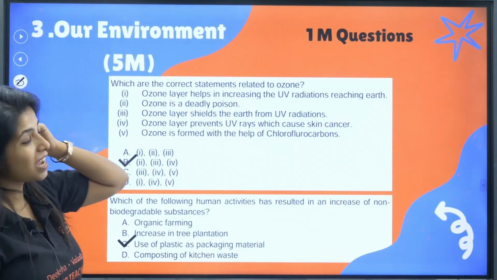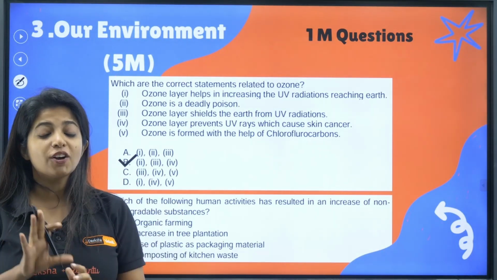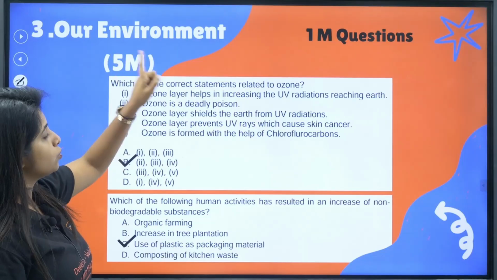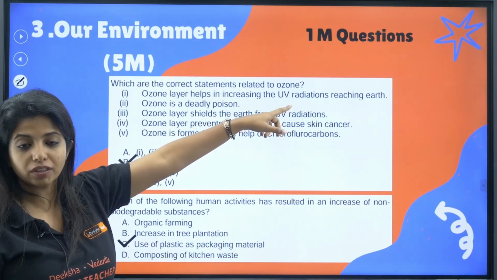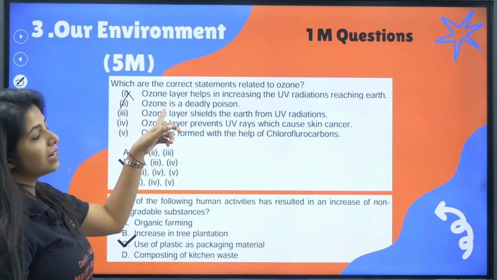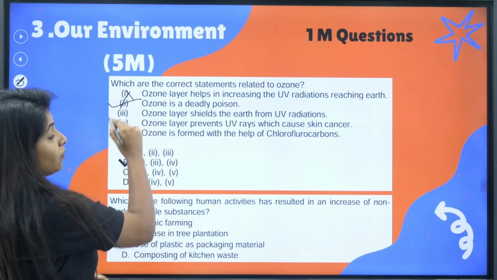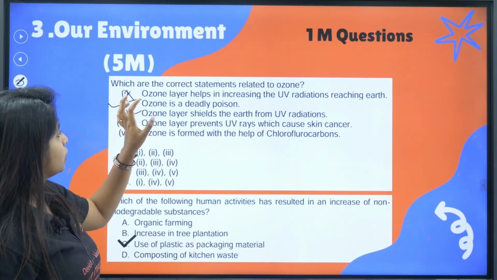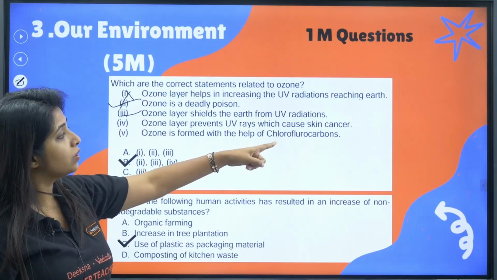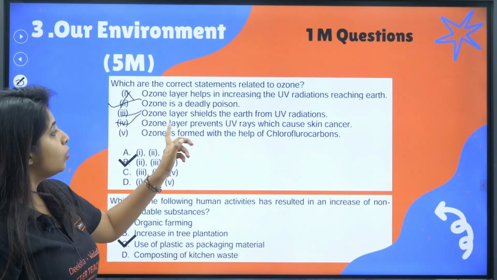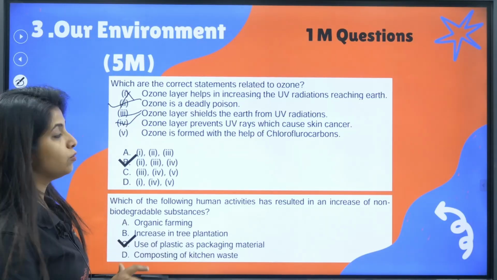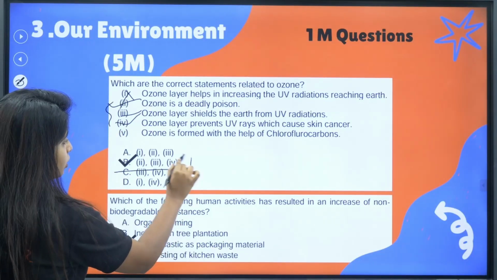Now going ahead with the next chapter, that is Our Environment, which gives you 5 marks according to the sample question paper. First question, what is the correct statement related to ozone? Ozone layer helps in increasing the UV radiation reaching the earth. No, ozone is a deadly poison. Yes, it is a deadly poison when it is at ground level. Ozone layer shields the earth from UV radiation. Correct. Ozone layer prevents UV rays which cause skin cancer. Correct. Ozone is formed with the help of chlorofluorocarbons. No. Chlorofluorocarbons break down the ozone. So 2, 3 and 4 is correct, which is why your answer is this.